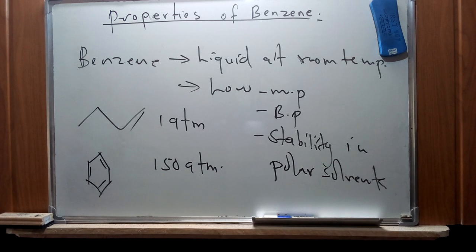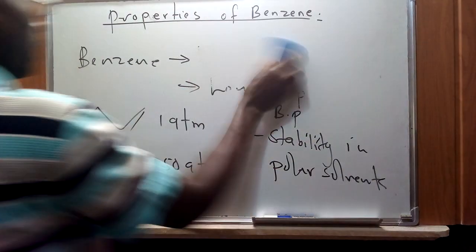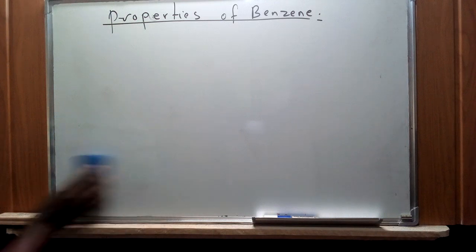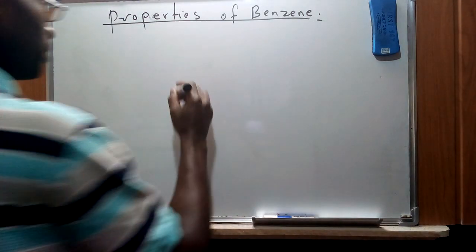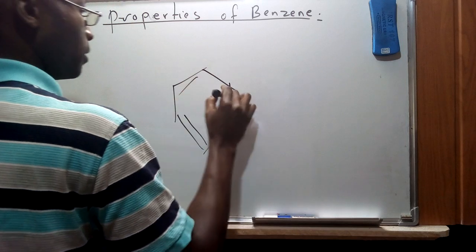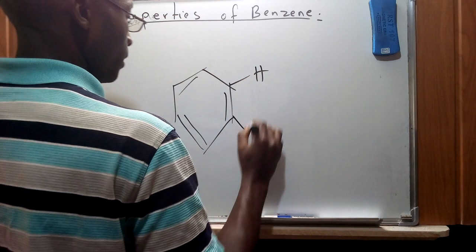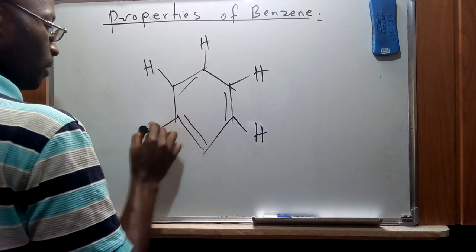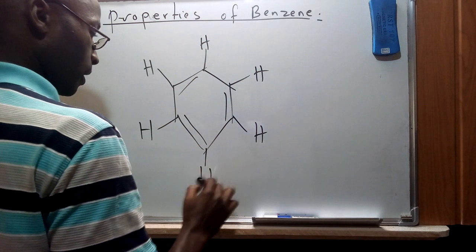So in the absence of polar substituents, benzene or the arenes are typically hydrocarbons. Now when we are trying to show the hydrogens that are bonded to the benzene ring, we had this structure. So I'm just going to put it for illustration. We had this structure whereby these hydrogens are attached at these specific parts of the arene molecule.